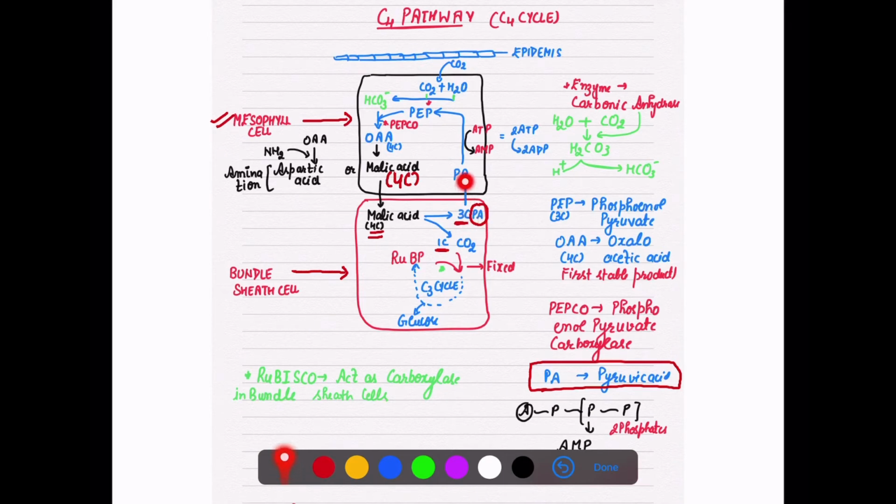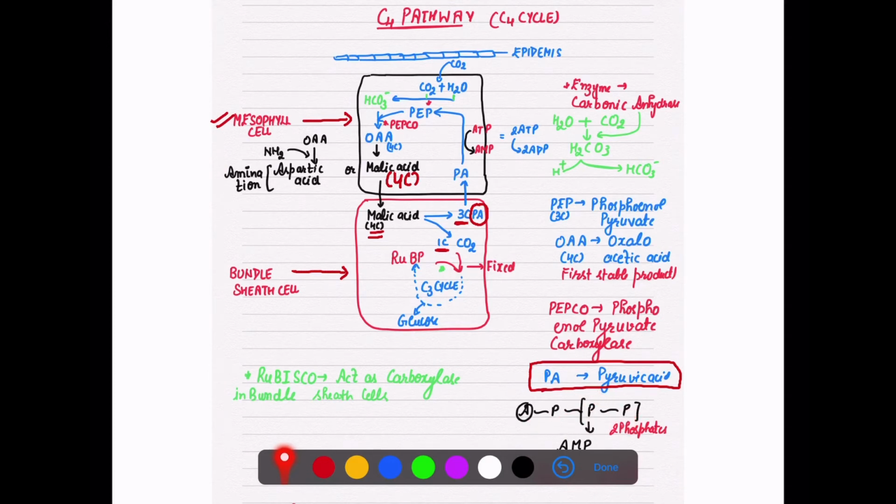This pyruvic acid will be transported to the mesophyll cell, where we have to regenerate phosphoenol pyruvate, and phosphoenol pyruvate has a phosphate. It means we need some energy currency to add phosphate, so we use ATP, and ATP is converted into AMP. All of you know that ATP has 3 phosphates, 1 2 3, only then it is known as adenosine triphosphate.